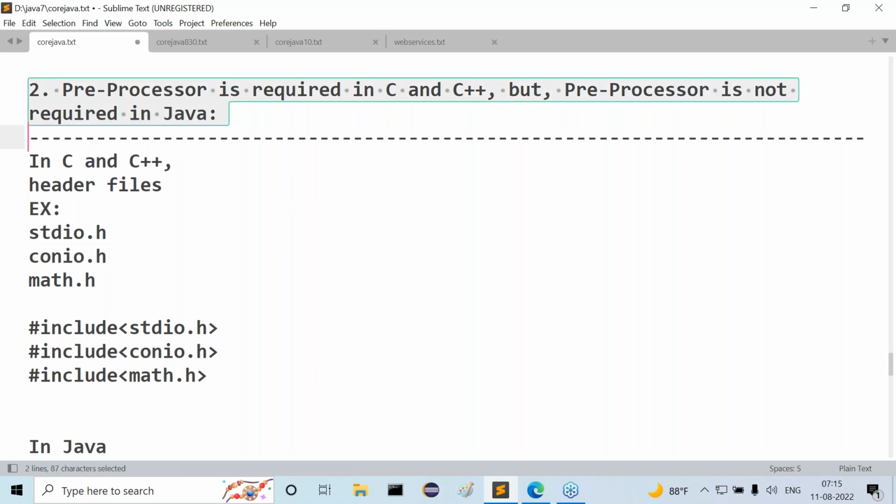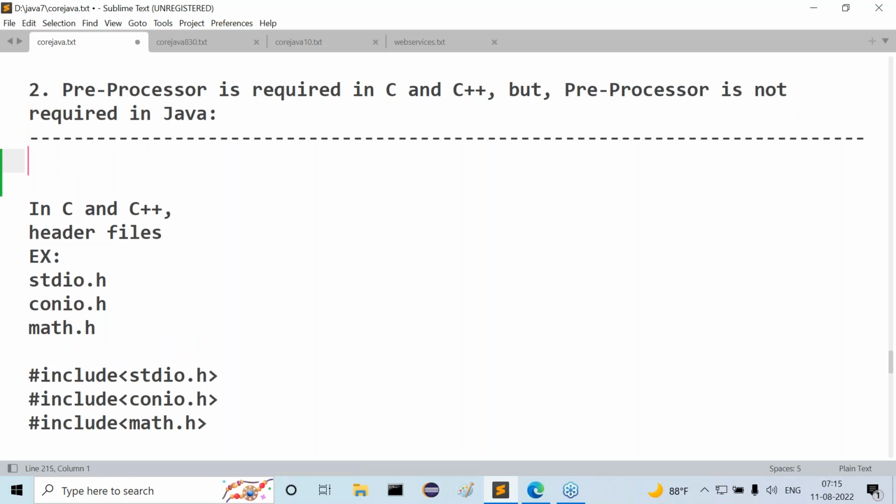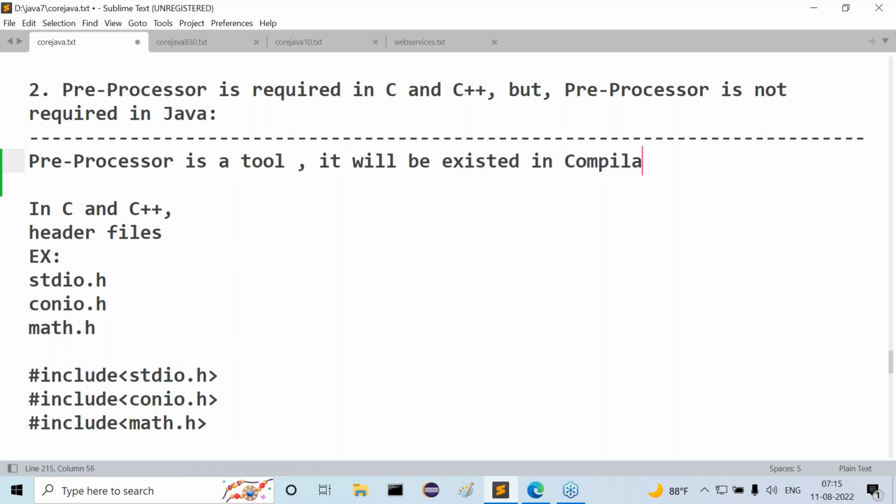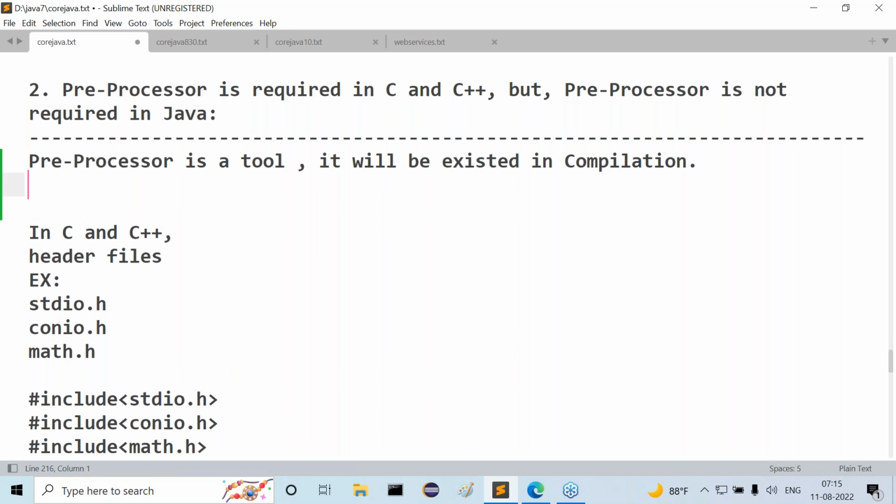Preprocessor is required in C and C++, but preprocessor is not required in Java. That's the point I gave. Now, what is the first one? Preprocessor is a tool. It will exist in the compilation process.